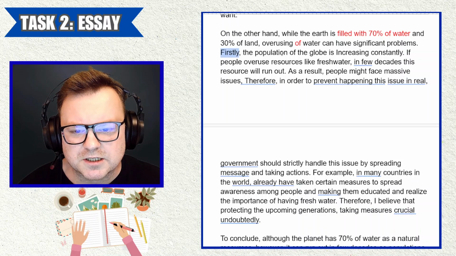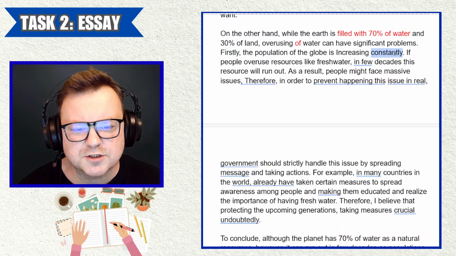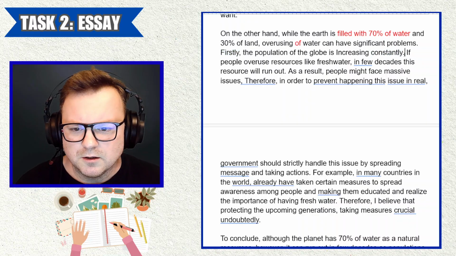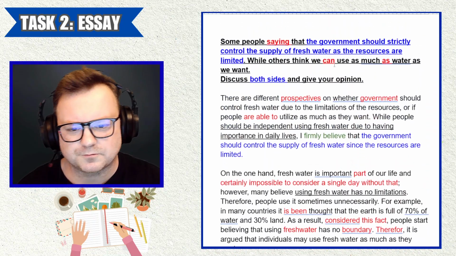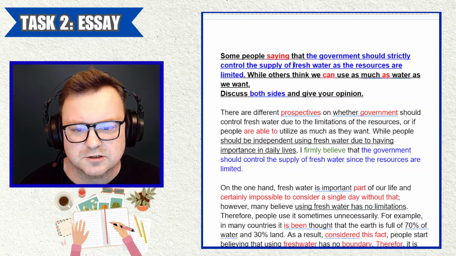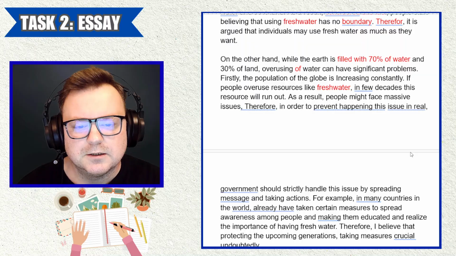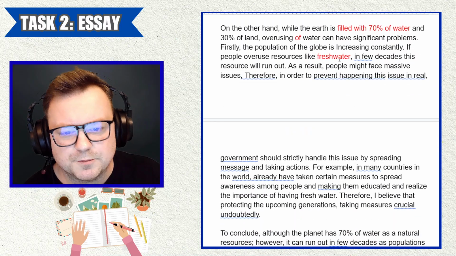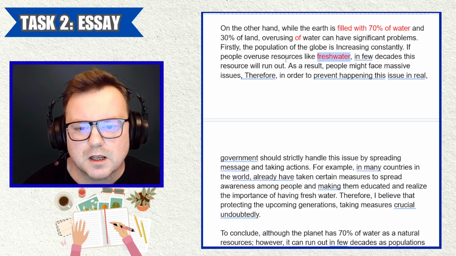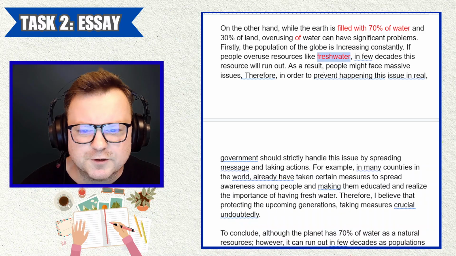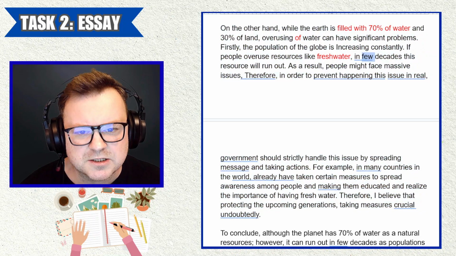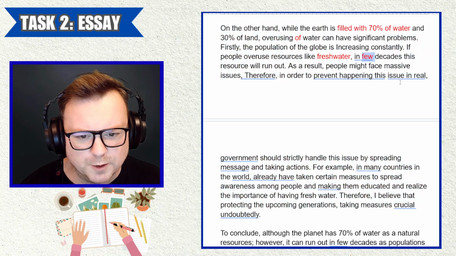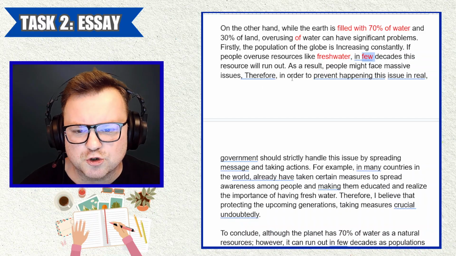Okay. Firstly, the population of the globe is increasing constantly. Okay. If people overuse resources like fresh water, it should be two words, fresh water. Oh yeah, here's fresh water, two words. As an adjective, freshwater fish, for example, it can be one word. Anyway, if people overuse resources like freshwater, in a few decades, should be a few decades, candidate really struggles with articles, that's normal. In a few decades, this resource will run out.